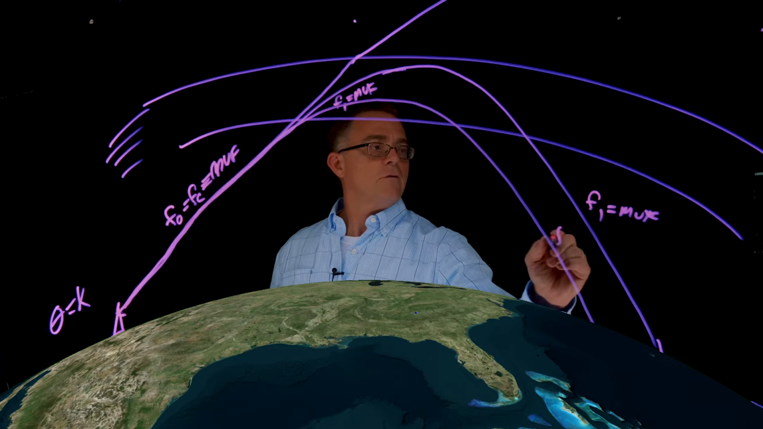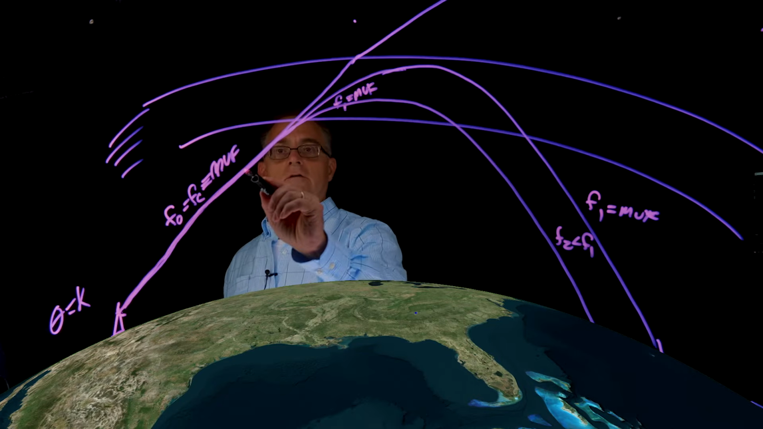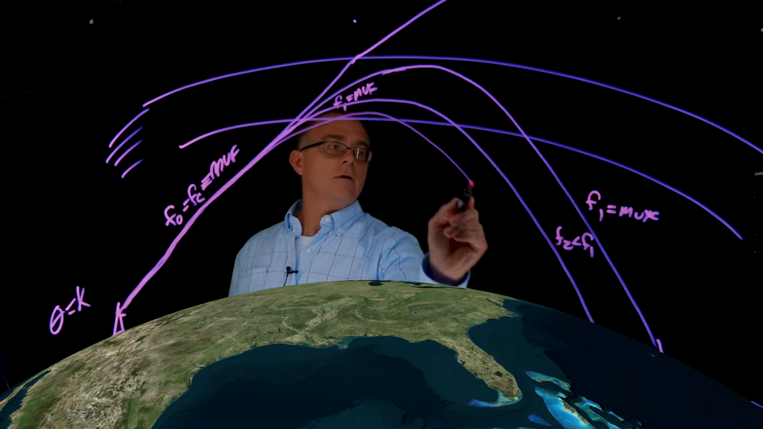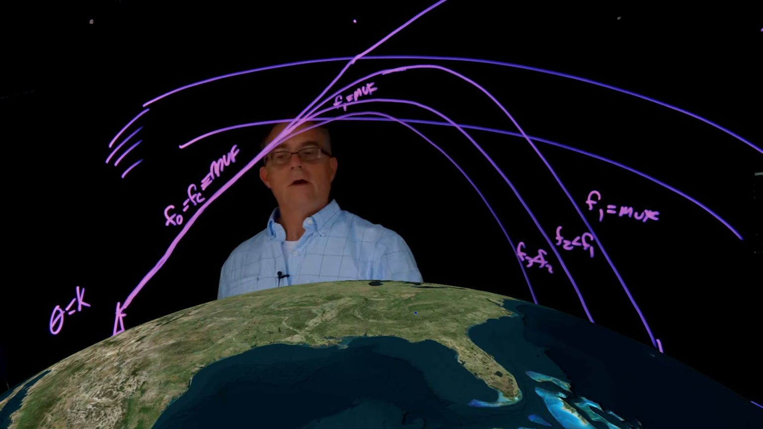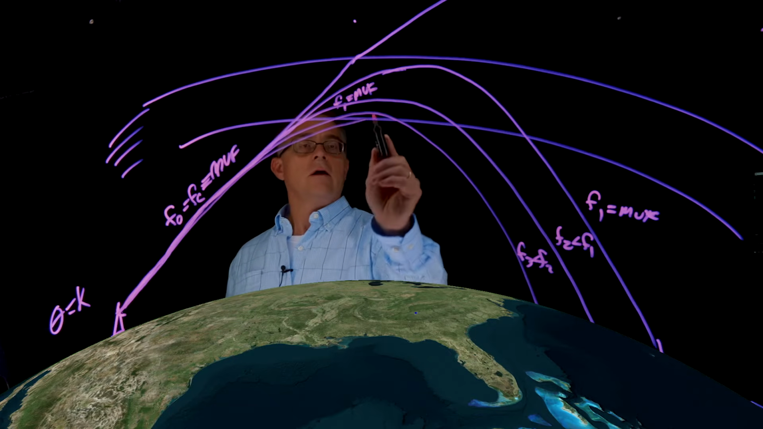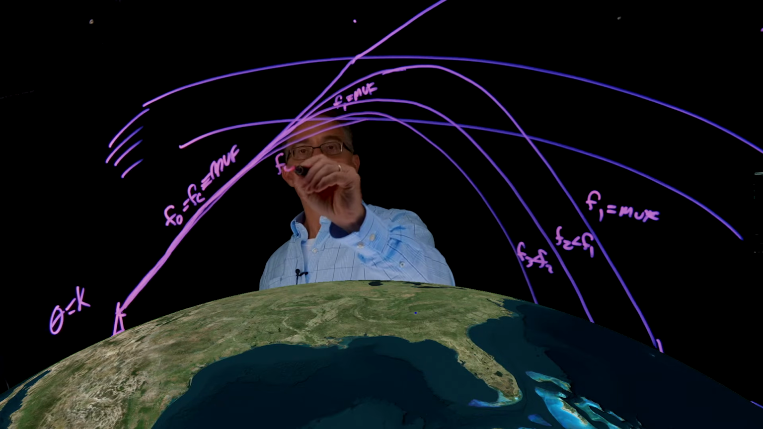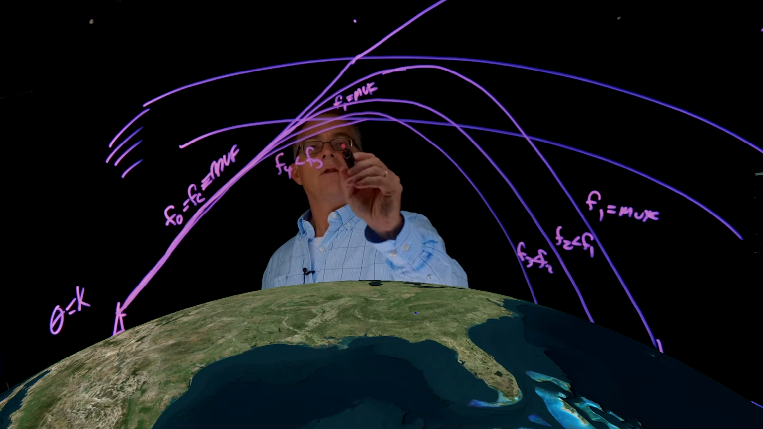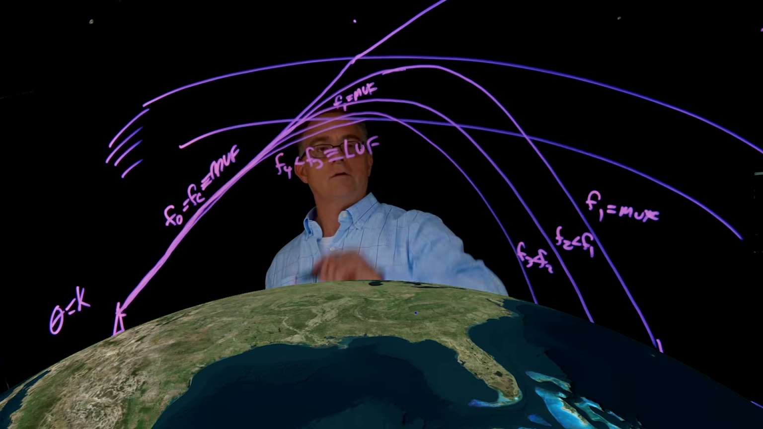So we'll call this frequency 1, the maximum usable frequency. Frequency 2 is less than frequency 1. We'll transmit another signal at the same angle, slightly lower frequency, and we come back down and we have frequency 3 being less than frequency 2. And again, if we transmit at the same angle but a lower frequency yet, we don't receive anything back down. This frequency, frequency 4, being less than frequency 3, introduces a new concept called the lowest usable frequency.